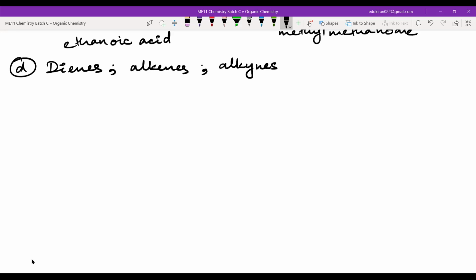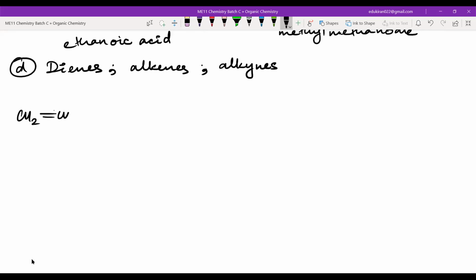For example, let me start with a molecule which is of 4 carbon atoms, okay. So let me put a double bond here like this. Let me draw it like this.